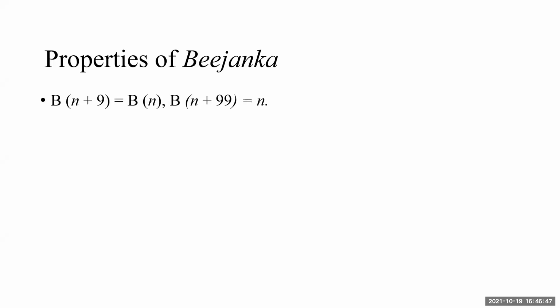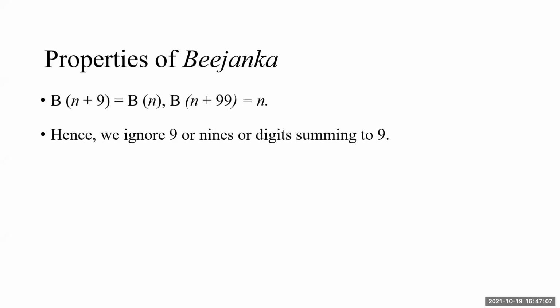Same case with 999. Because every time 99 is added, I will get 18, which means again 9. For three nines, I will get 27, and again the sum is 9. So whenever 9s, or 99, or 999, anything like that is added to a number, the Bijanka remains the same. We ignore 9 or 9s or digits summing to 9.